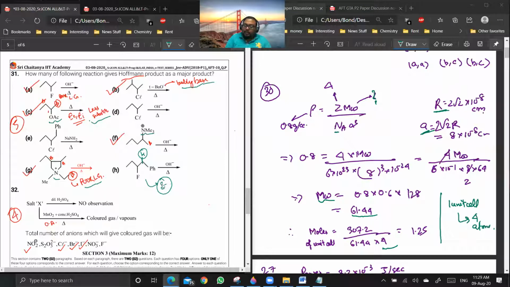This is a case of what we call E1CB. Here this hydrogen will go and negative charge will be formed. Now this negative charge can be delocalized in this benzene ring. That is why this hydrogen will go. This is the more substituted hydrogen compared to this one, because this side you have a bulkier group. Are you getting my point?